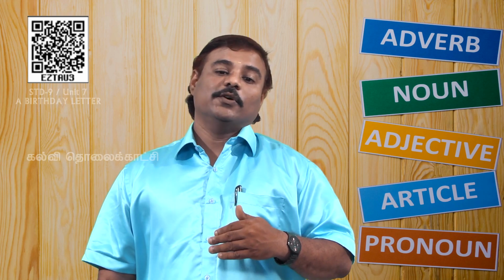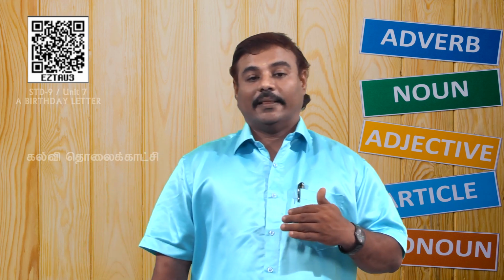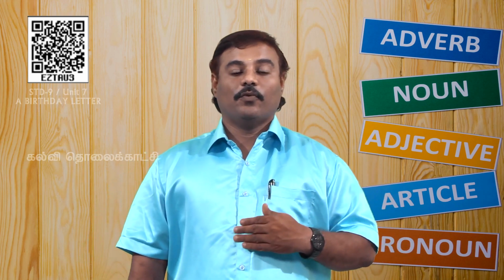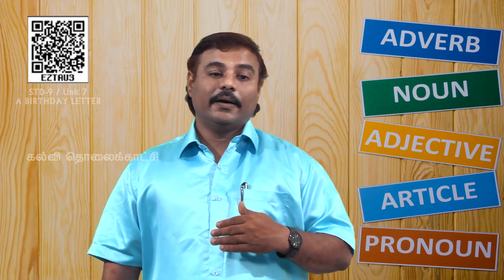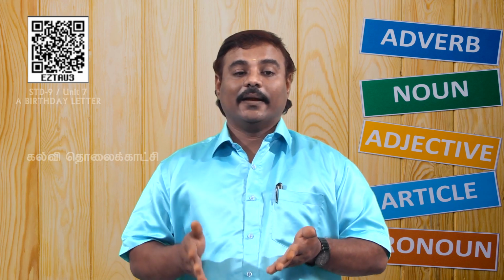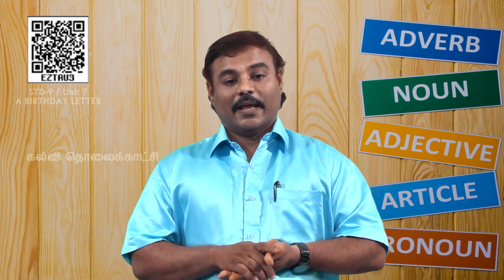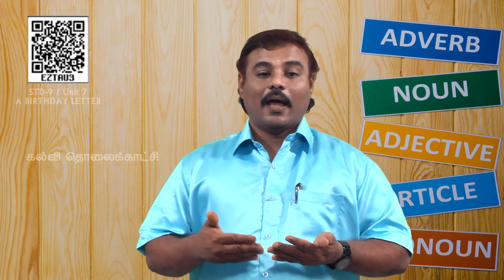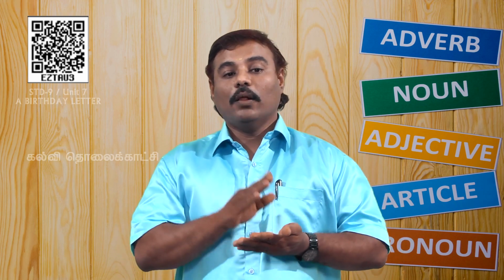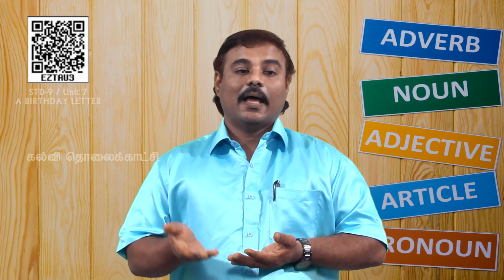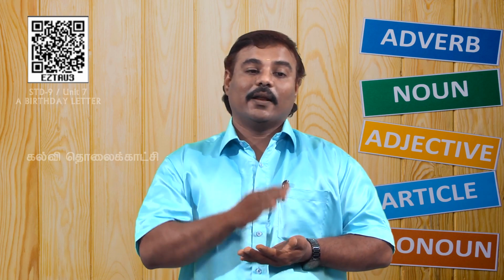So students, we are at the end of the session. So far we have learned how to transform from direct to indirect speech related to tense. In order to recapitulate, all present tense verbs will be changed to past tense, and past tense verbs will remain as they are.